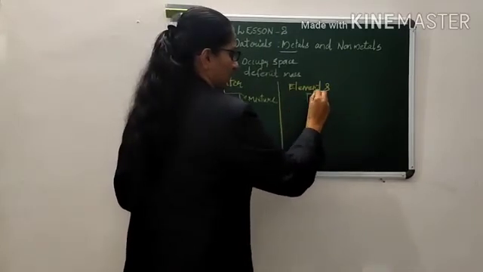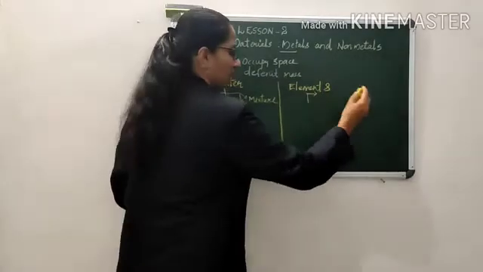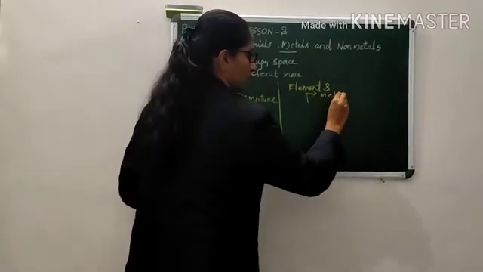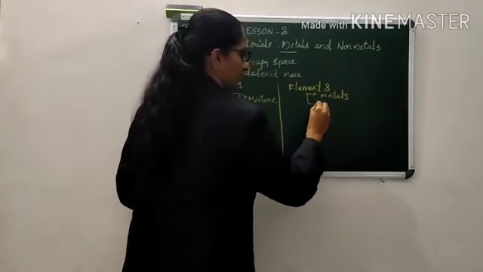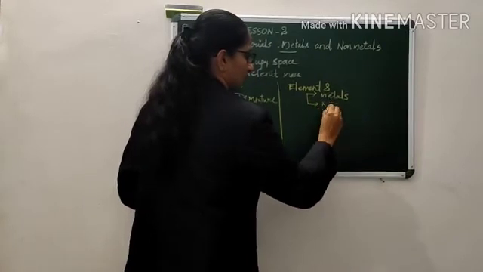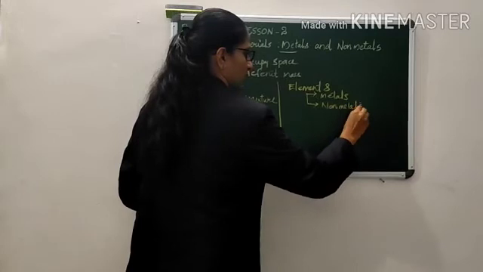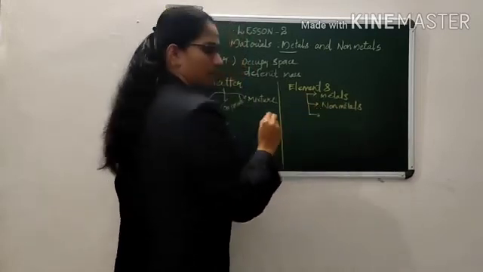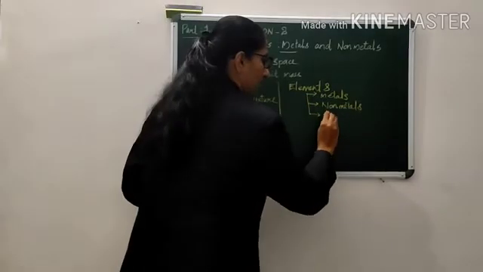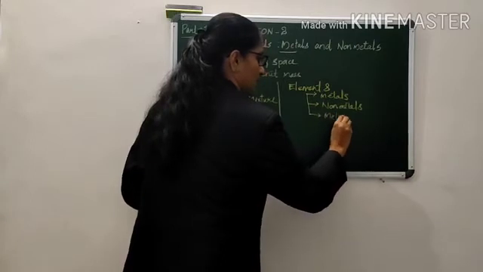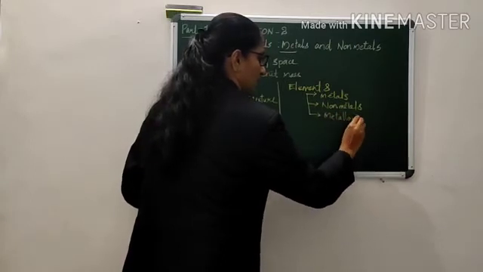The first classification is metals, the second is non-metals, and the third is metalloids.